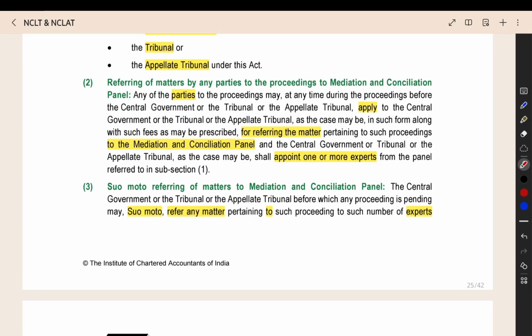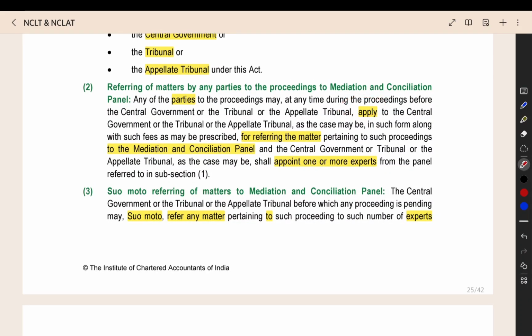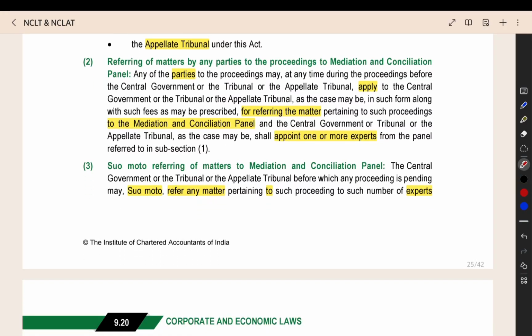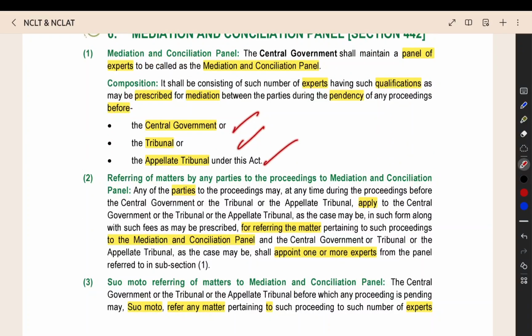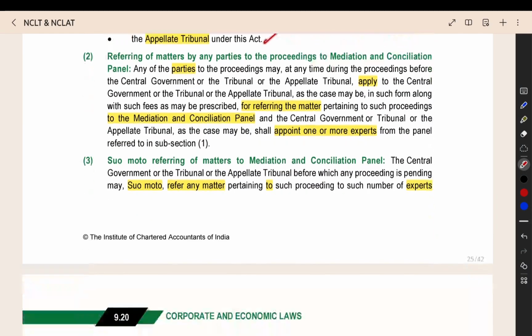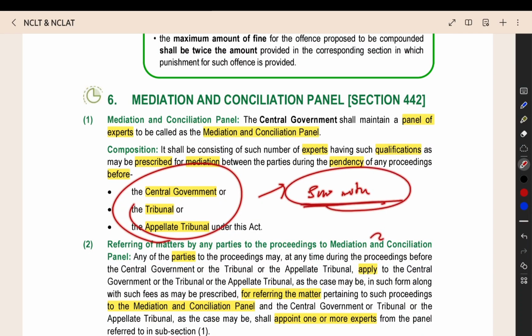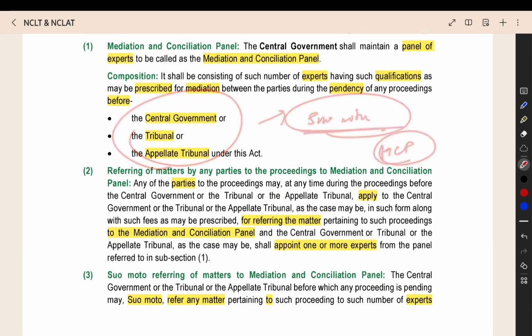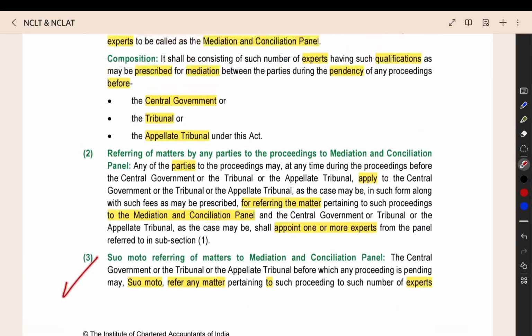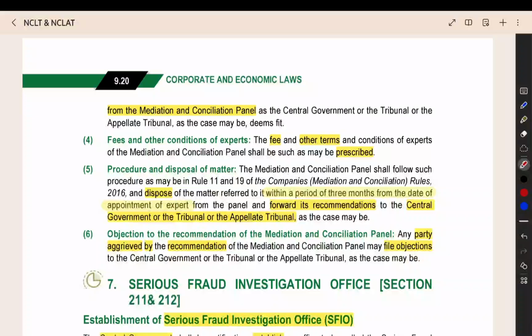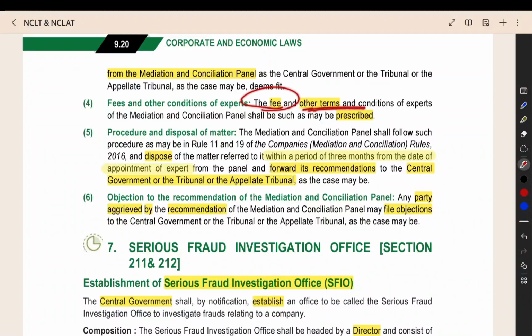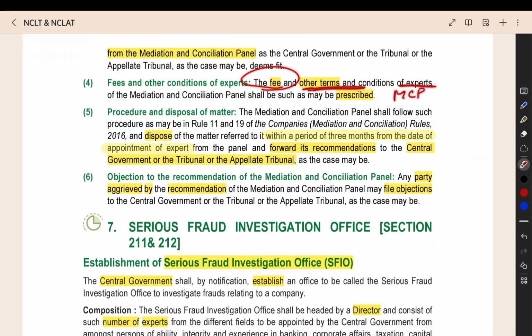If you are a party to the case and you want to refer the case to the mediation panel, you can apply to the central government, tribunal, or appellate tribunal. Then they will refer you to the mediation and conciliation panel. And if they want to suo motu, on their own, refer some case to the panel, that also they can do, either on the application of the party or on their own. And fees and all the other terms and conditions for the mediation conciliation panel experts, everything will be in the rules.